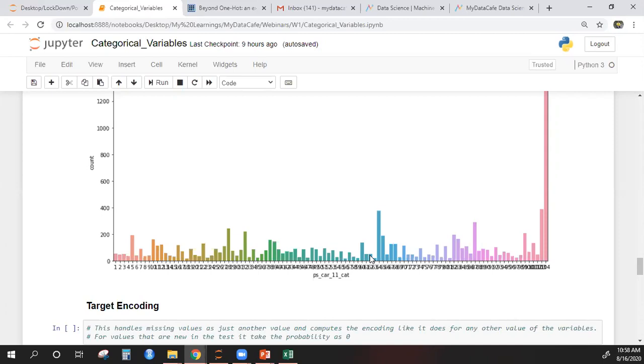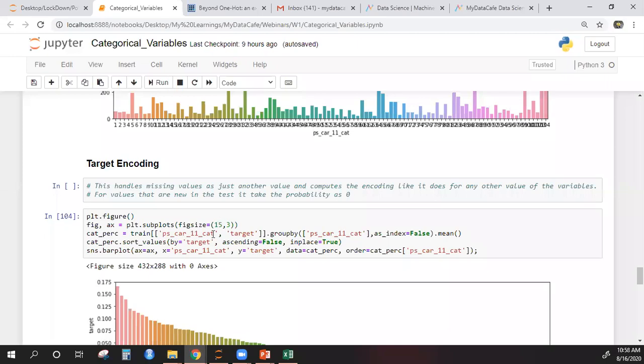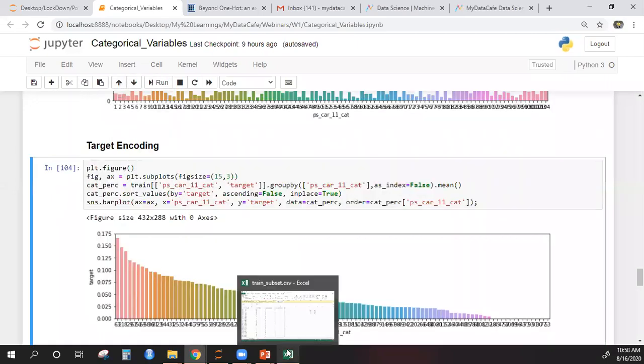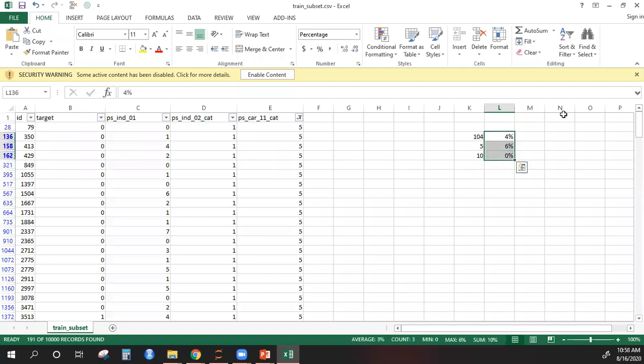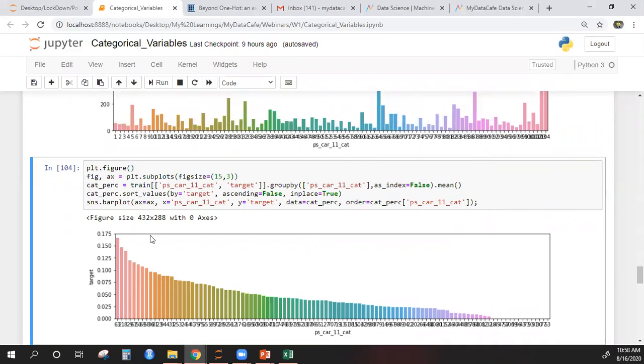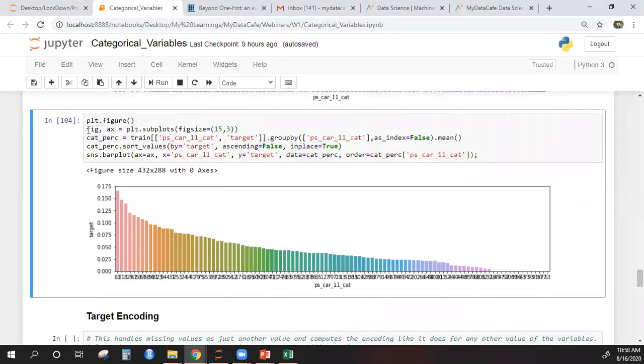But while dealing with this problem, we lose our original goal, which is tracking how each category behaves with the dependent variable. So now what I will do is plot whatever I was showing you in Excel, these proportions, in Python. So this is what I have plotted.